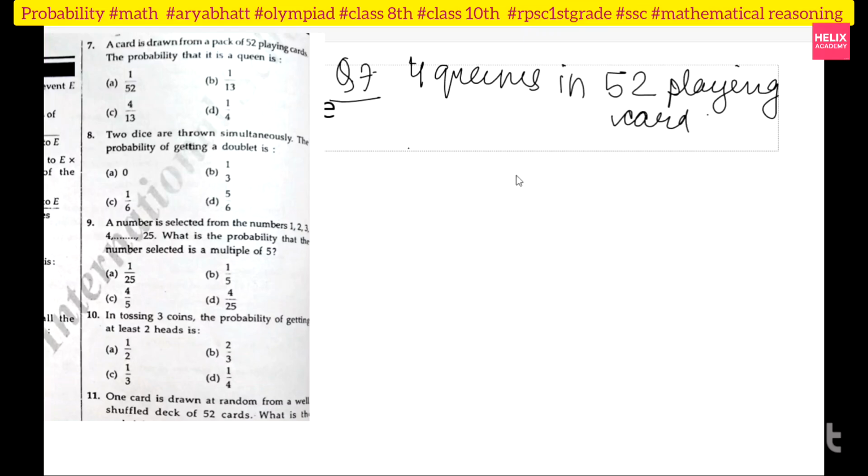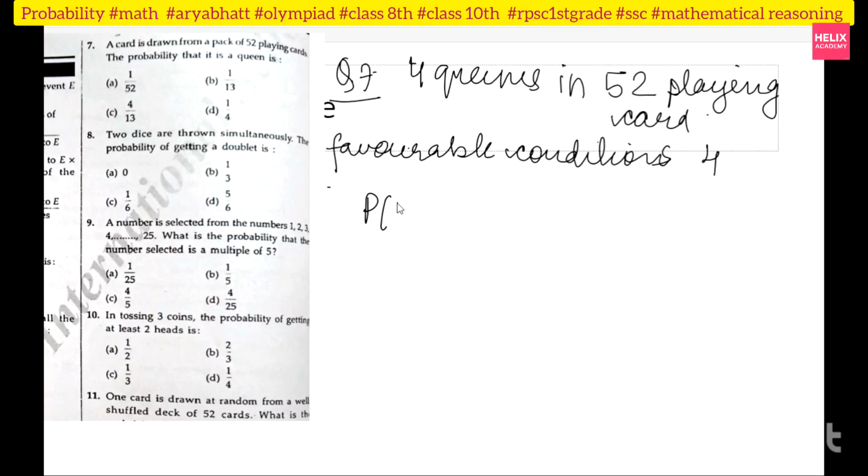Right? So from here, what were my favorable conditions? Favorable conditions will be 4, and total number of outcomes are 52. So the probability of this event of having a queen is equal to 4 by 52. You understood? 4 by 52. So my answer will be 1 upon 13. So which option? Option B. Okay. Now see the next.